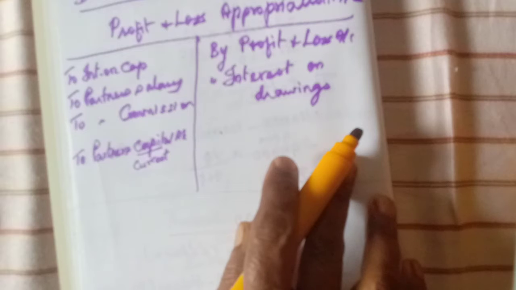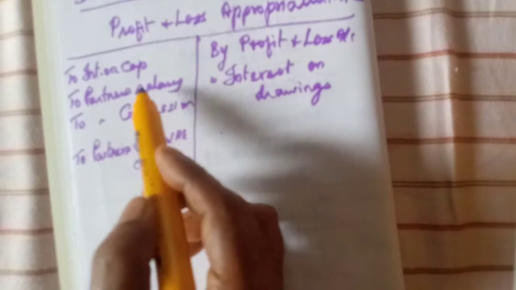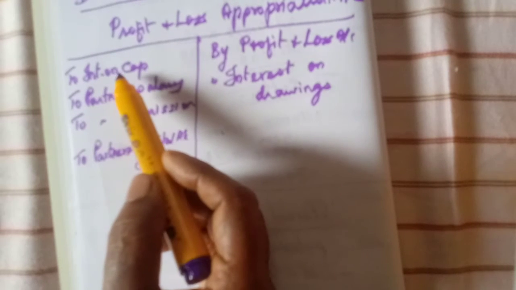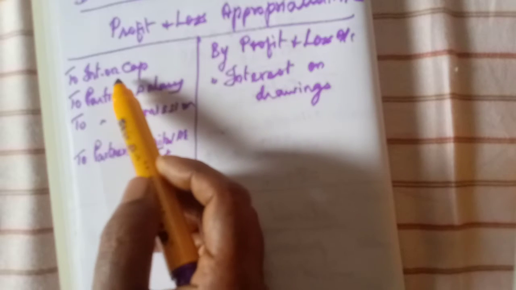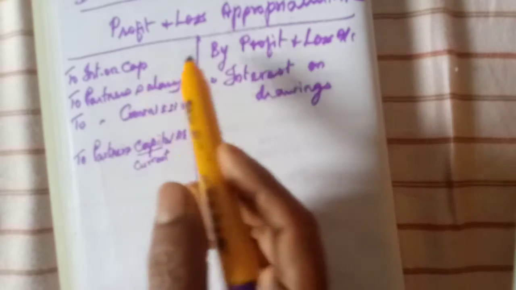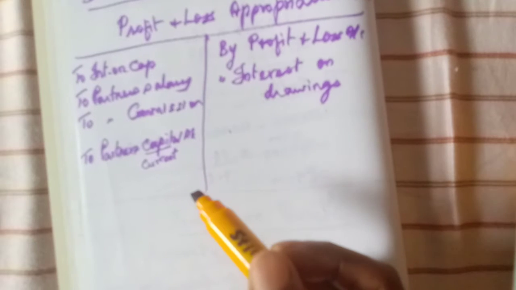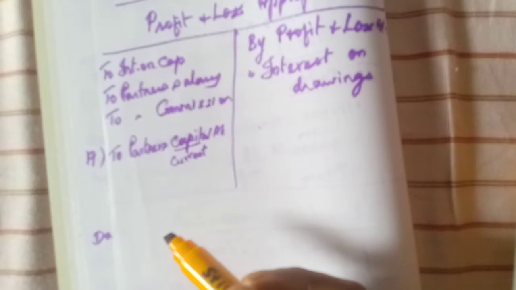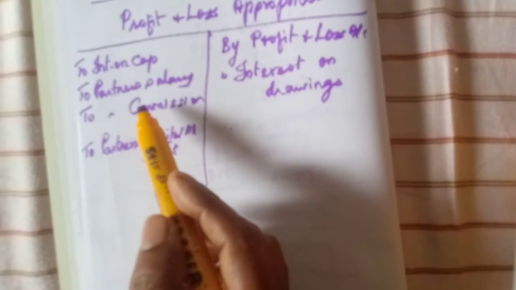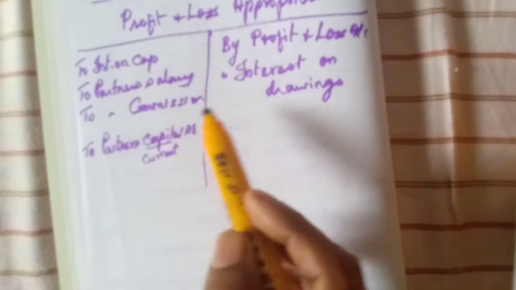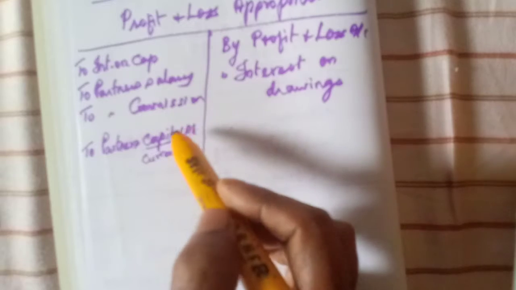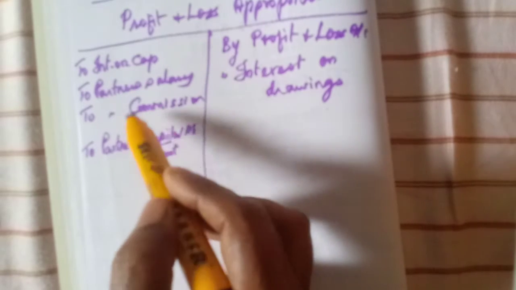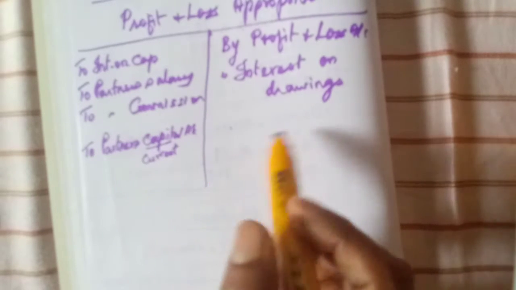First, adjusting entry, transfer entry for each one. Interest on capital, already we learned this entry, isn't it? Adjusting entry, transfer entry. Even now we studied the interest on loan, partner's loan. In the same way, we need to write the adjusting entry and transfer entry for all the adjustments. Then we should prepare this account, calculate the profit and transfer that one to the partner's capital account.